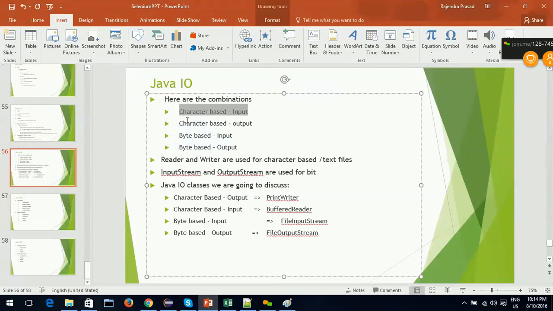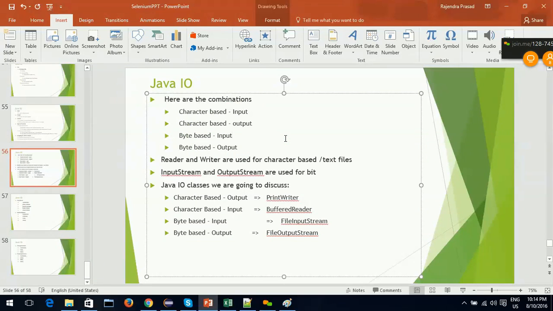With the character based output class, we write character by character to an output file. Similarly, we read byte by byte from an input file using the byte based input classes, and we write byte by byte to an output file using the byte based output classes. So all the classes are categorized into these four categories.